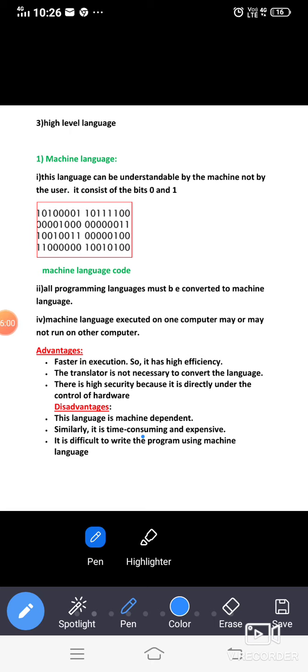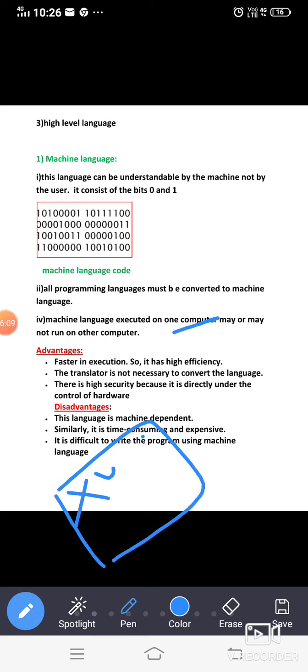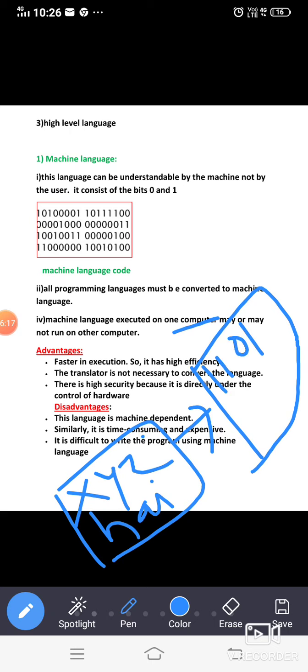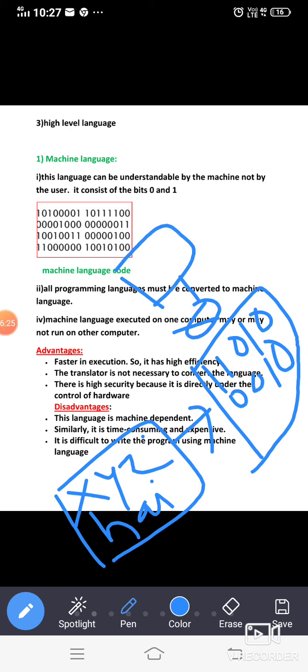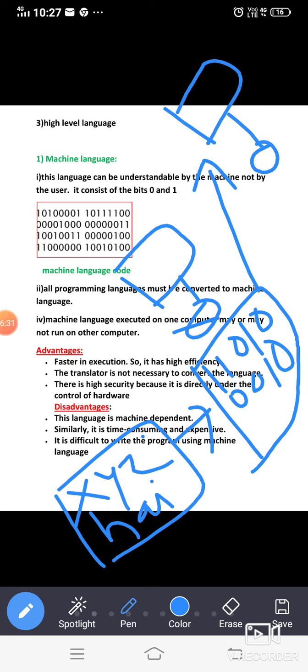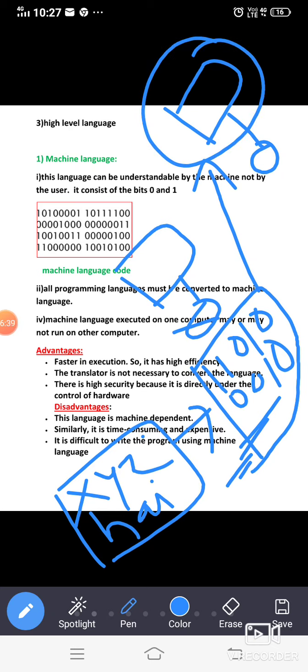The fourth one: machine language executed on one computer may or may not run on the other computer. For example, I have written some file like xyz hi. Now this file is converted into the machine language like 1100100001, let us say. So this is there in the first computer. I cannot run this on the other computer. May or may not run. In some cases, I cannot guarantee that this machine language code can be executed on the second computer.